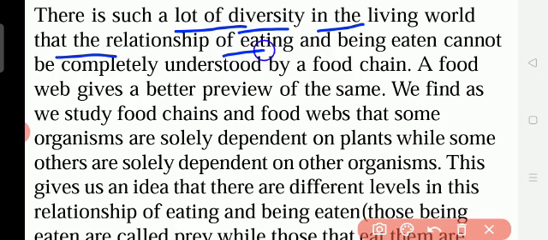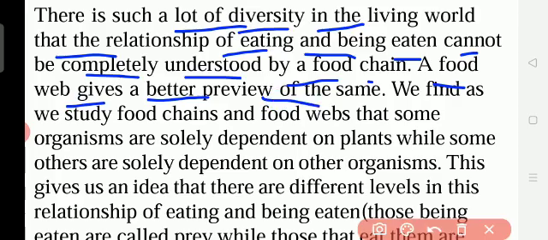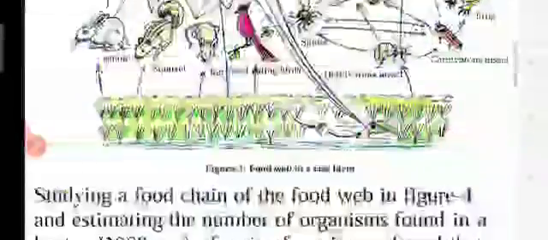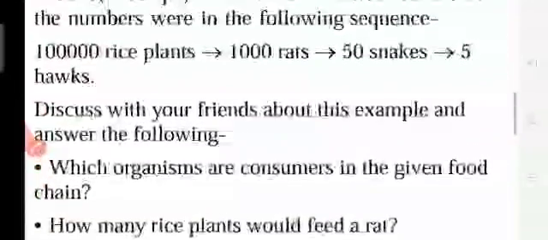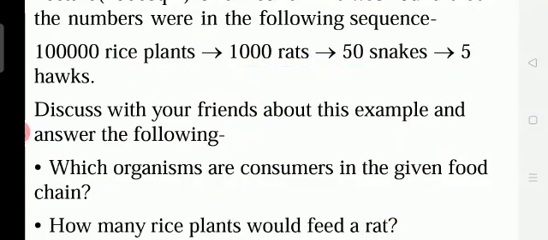Okay, the next one we see here. There is such a lot of diversity, meaning changes, in the living world that the relationship of eating and being eaten cannot be completely understood by a food chain. By only a linear food chain, we cannot understand. So a food web gives a better preview of the same.